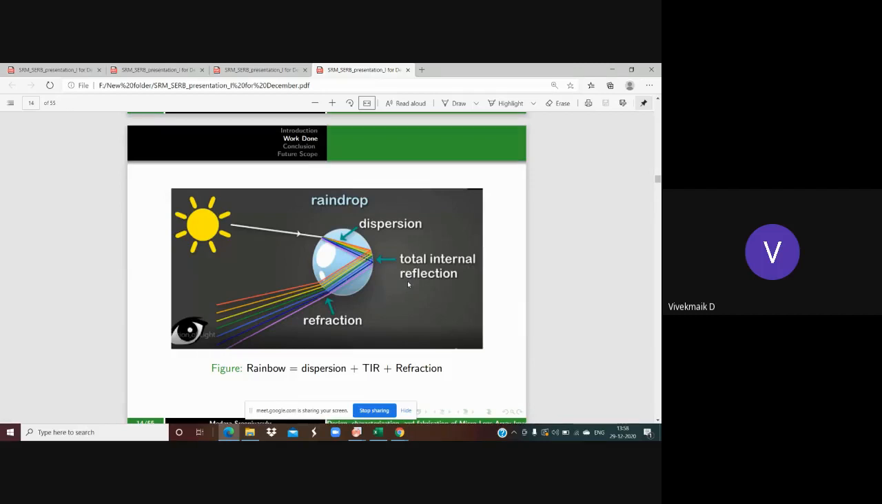Then after that, refraction comes in, and then we see the rainbow, the different colors of the rainbow, in the order VIBGYOR. And most of the time you can see this rainbow where waterfalls are there. Then you can see the rainbow every time.